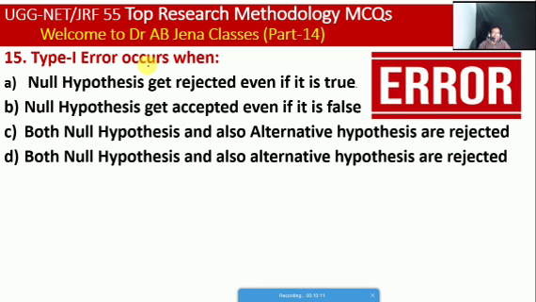So next one we will see: type 1 error occurs where A, null hypothesis gets rejected even if it is true. B, the null hypothesis gets accepted even if it is false. C, both null hypothesis and also alternative hypothesis are rejected. D, both null hypothesis and also alternative hypothesis are accepted. Typing error is there. So friends, here A is the right option. Such types of error, what will we say? It's the type 1 error.